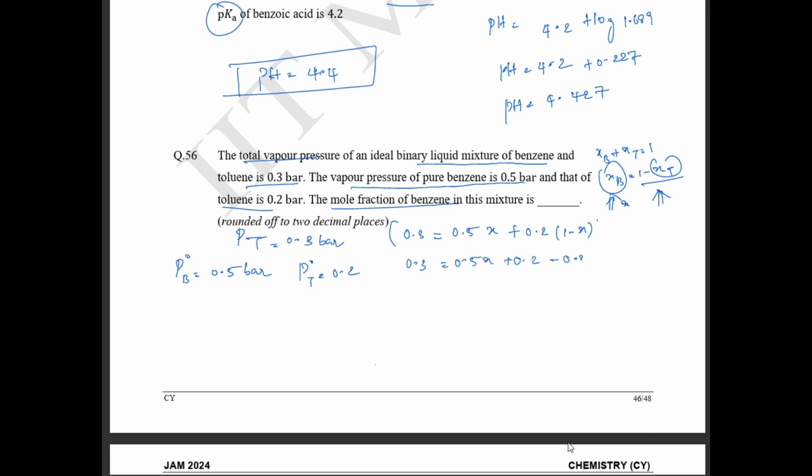minus 0.2x. Okay, so take the x terms to one side and solve, this is going to be 0.1 equals 0.3x. So x is going to be equal to 1 by 3. So what is the value of 1 by 3? It is 0.333. Here they have asked to round off to 2 decimal places. So x is going to be equal to 0.33. So the answer is 0.33. Okay, this is the correct answer.